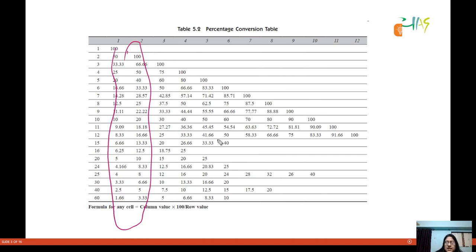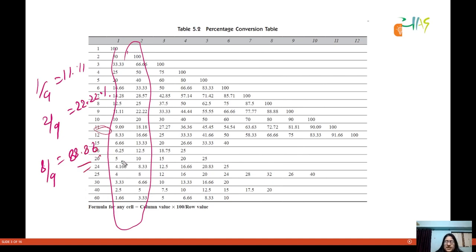So see, sometimes it definitely helps because we will skip the calculation then. For example, if you know 1 by 9 is 11.11%, now the ratio comes to be 2 by 9 and you are asked the percentage. Straight away write 22.22%, and if the ratio comes to be, let's say, 8 by 9, so you will write how much? 88.88% very easily.